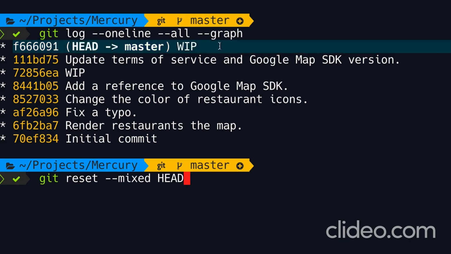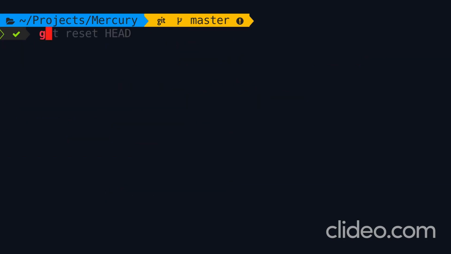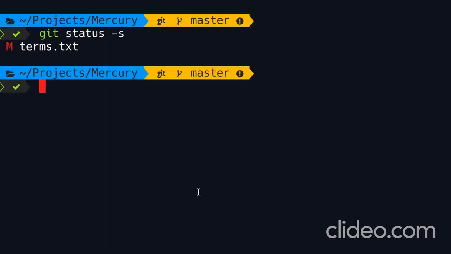So when we use the mixed option, Git will take the snapshot that head points to and put it in the staging area. So this is going to unstage our changes, okay? And by the way, mixed is the default option, so we don't have to type it. Look, Git has unstaged our changes. So let's run a short status. Now we have some changes in our working directory.